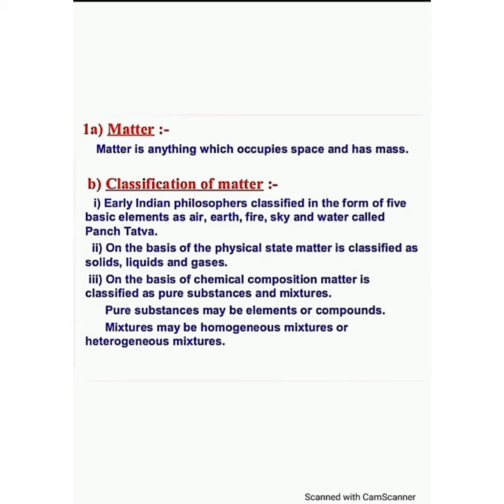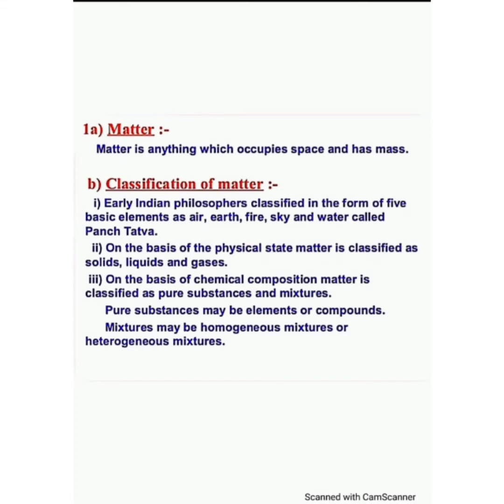Early Indian philosophers classified matter in the form of five basic elements. Basic elements means it is very necessary for everyone: air, earth, fire, sky, and water. On the basis of the physical states of matter, it is also classified as solid, liquid, and gaseous. And on the basis of chemical composition, it is classified as pure substances and mixtures.